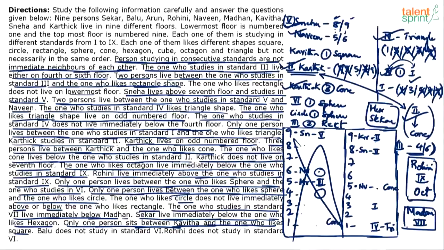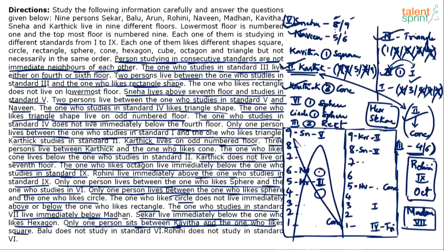So what do we have? We have done 2nd, we have done 5th, we have done 1st, and we have done 4th. 6th class and sphere will have one gap. Circle and sphere will have one gap. 3rd class and rectangle will have a gap of 2. Can I use this, Rohini, 9th and octagon? See, Rohini, 9th and octagon. Okay, look at this. This is Karthik, this is Sneha, right?